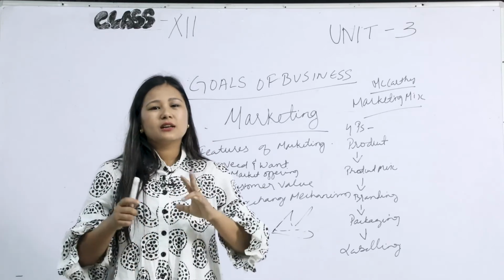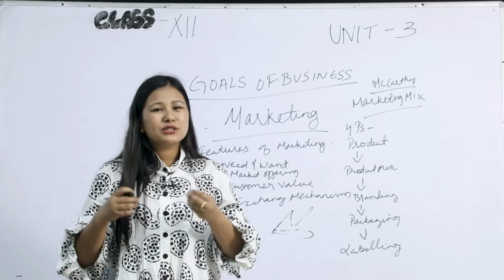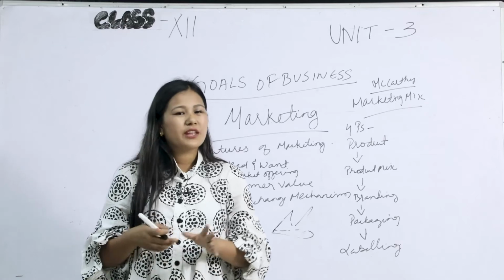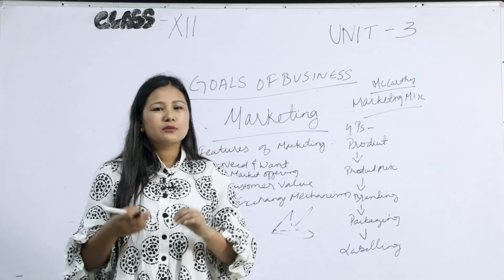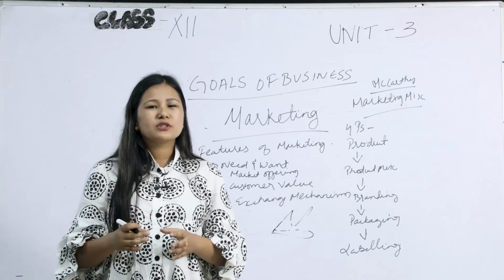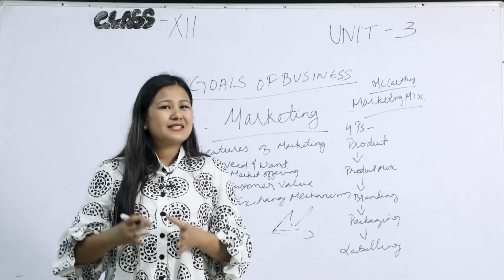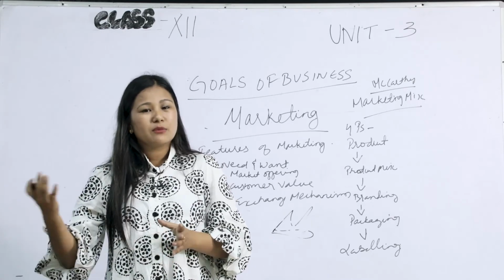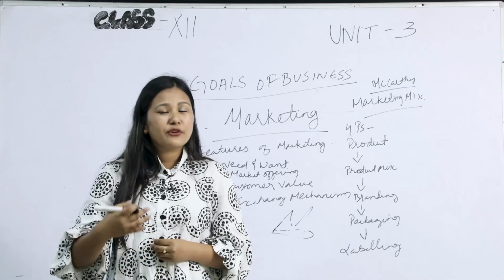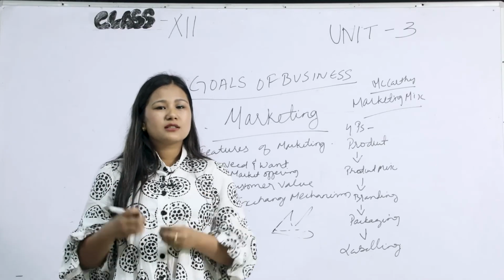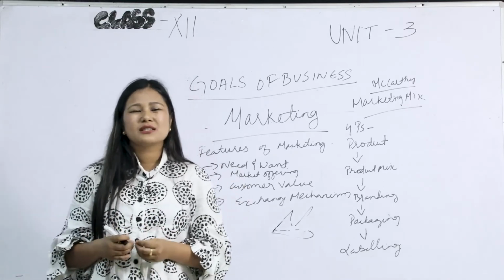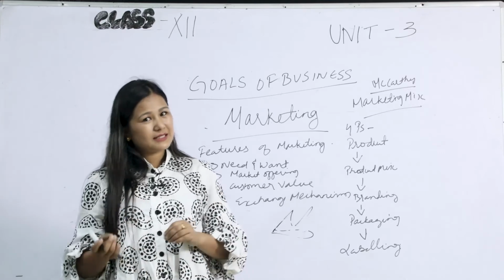Therefore, branding is just the identifier of a product, which can be in the form of a name, symbol, and brand mark. Branding is considered a very important element for distinction, which distinguishes your product from the products of your competitors, and for which your customers are willing to pay a differential price. Your customers want to pay more because of your brand. There are different kinds of branding strategies, and we will look into them one by one in the next class.